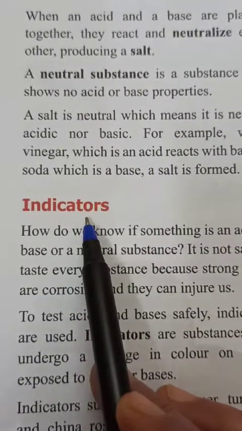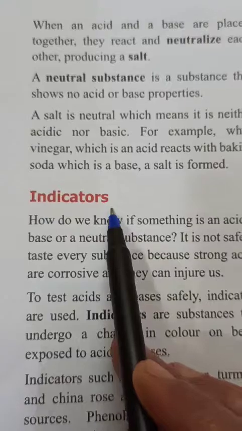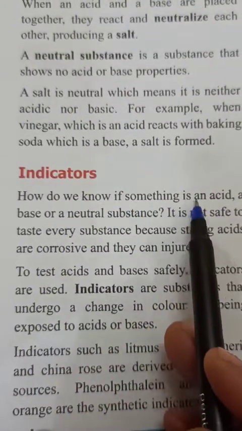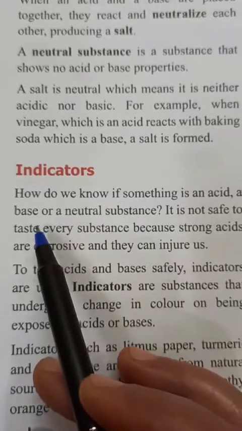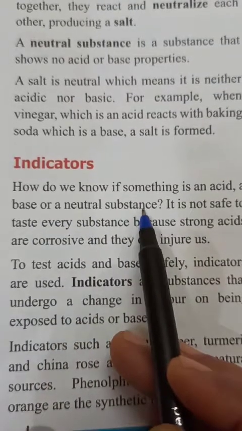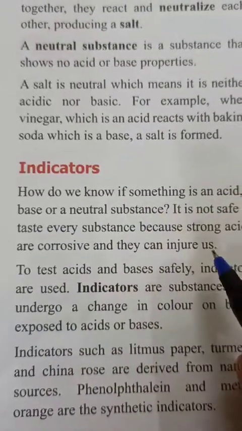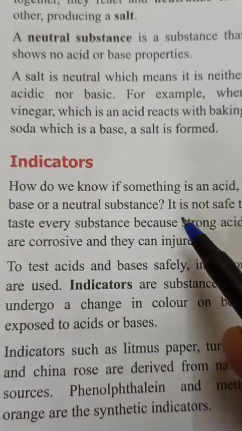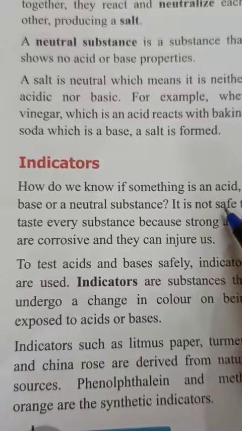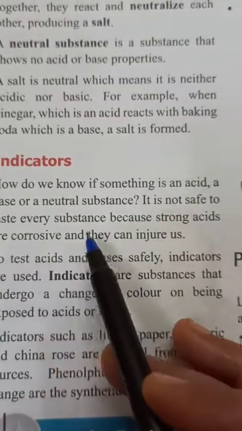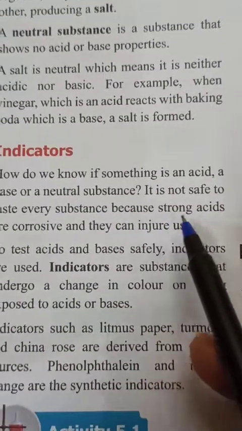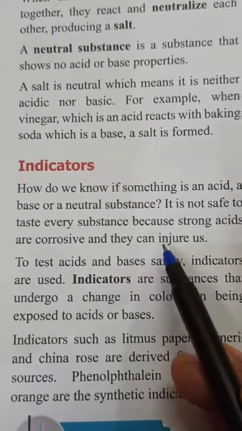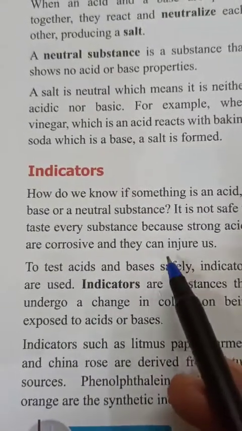You know that I have explained to you about indicators also. How do we know if something is acidic, a base or a neutral substance? Means how do you know whether anything is acidic or basic? It is not safe to taste every substance because strong acids are corrosive and they can injure us.